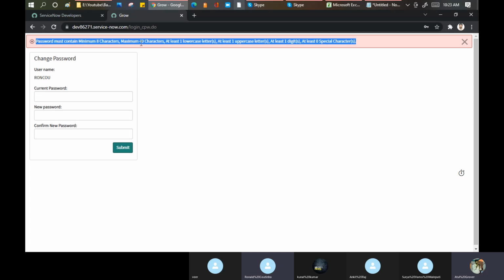He says, I want the length of my password to be minimum 16 characters. I said, boss, ServiceNow gives 8. He says, as per my company policy, it should be 16 characters. Then we made a change in our rules and policies here, and worked on that particular option.